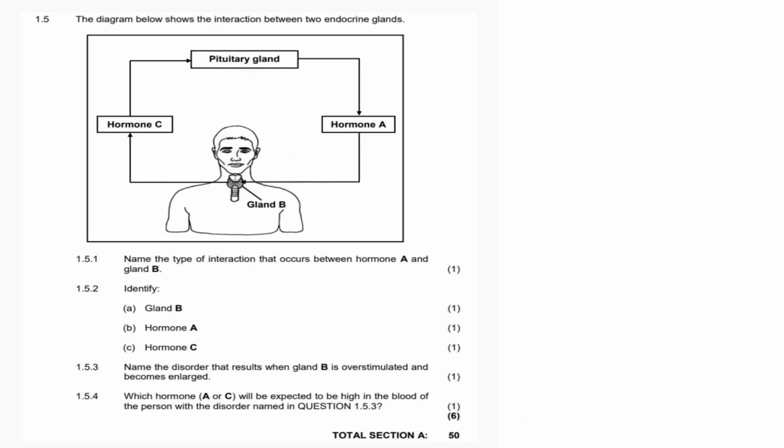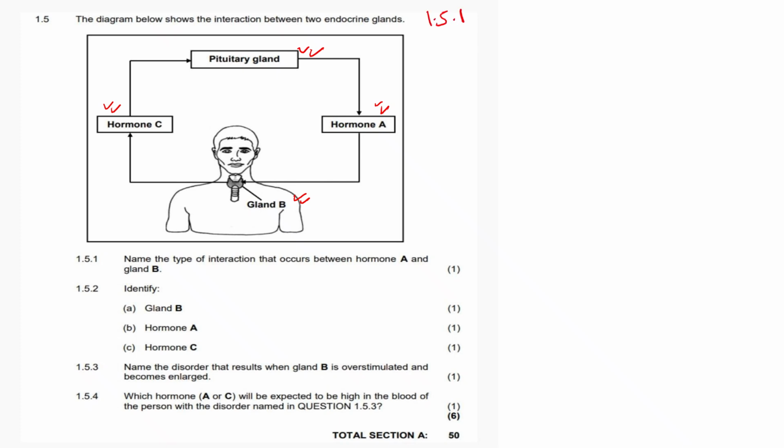Now let's continue to 1.5. The diagram below shows the interaction between two endocrine glands. Here we have the pituitary gland, hormone A, hormone C, and gland B. 1.5.1.